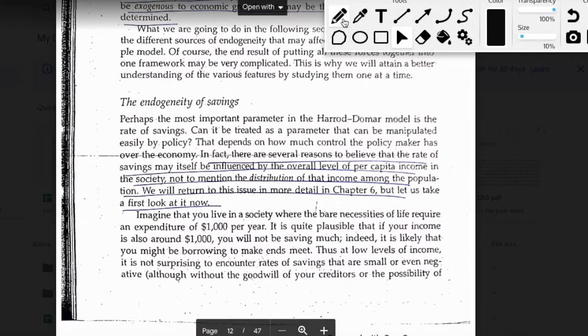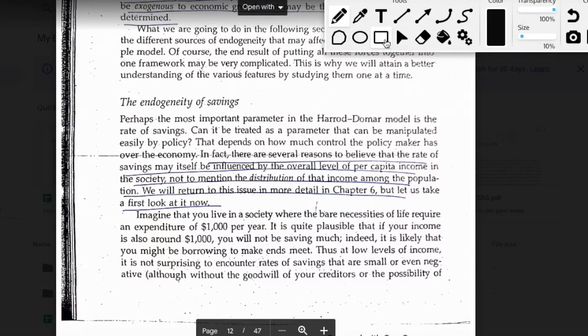As I just said, savings may itself be influenced by the overall level of per capita income in the society, and it might also depend on the distribution of income amongst the population of a particular economy. So savings is dependent on the level of income and the distribution of income.